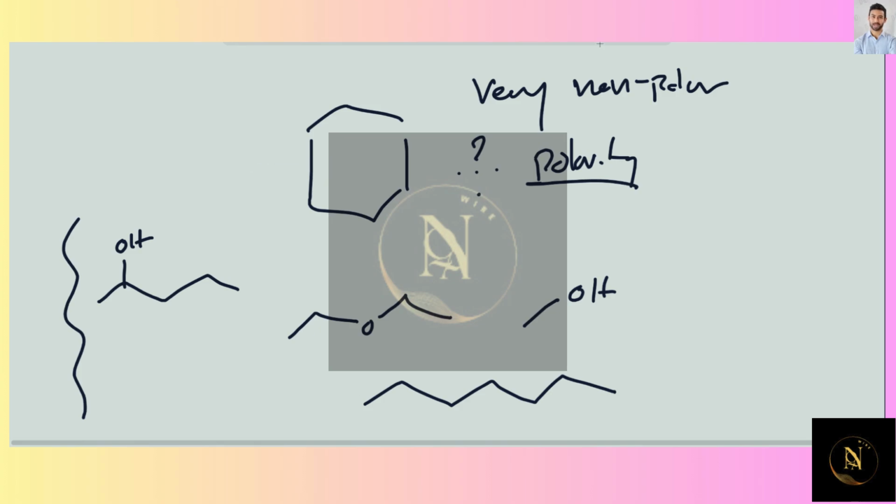Right off the bat, we can rule out heptane, right? Because heptane has no heteroatoms. It's all carbon, and we know CH bonds and CC bonds are very nonpolar, so this is just a nonpolar solvent. The next one that we can rule out is diethyl ether.